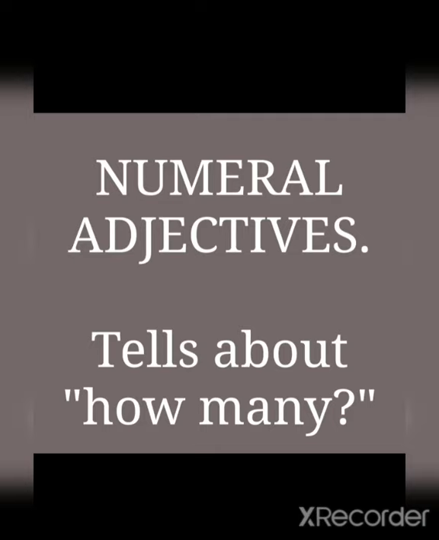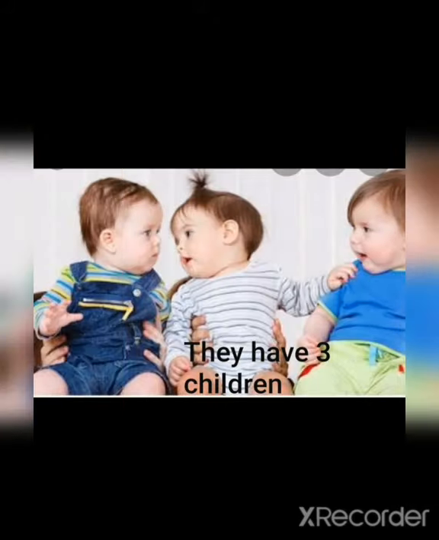Next one, numeral adjectives. Numeral adjectives tell about how many. Adjectives of number give the exact number, which tells us how many. Adjectives of number are used with countable nouns. For example, they have 3 children. Here, how many children? Yes, good, 3 children. The number 3 specifies the exact count of the children.